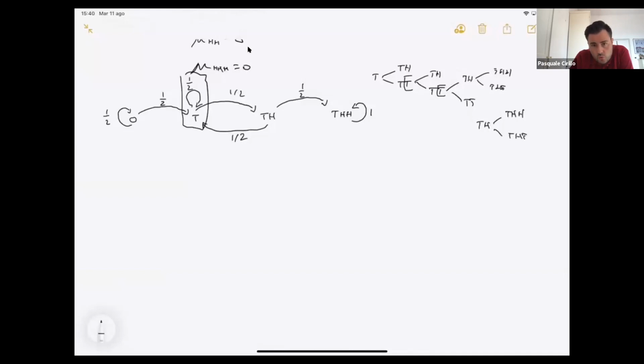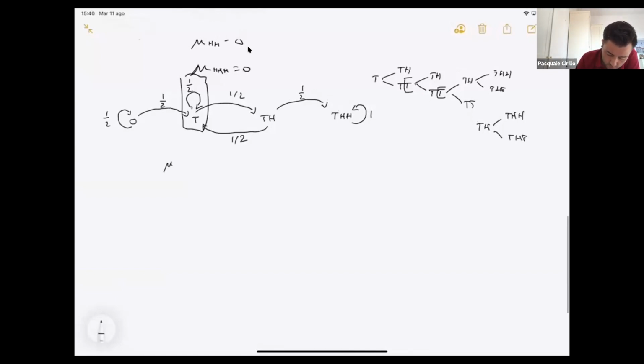I have to solve exactly the same type of equations as before. So I will set mu of THH equal to 0, because if I'm here, I don't need any step to go to that state. And for all the others, I just have to solve the usual equation.